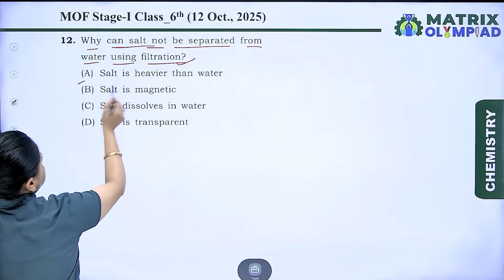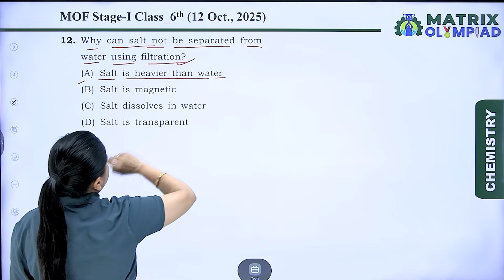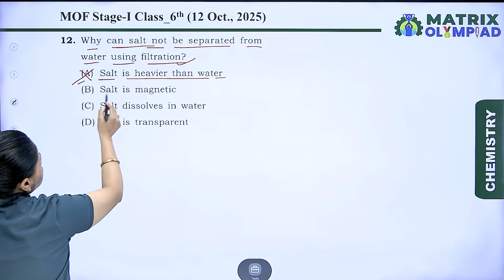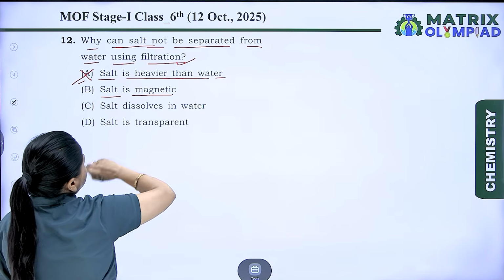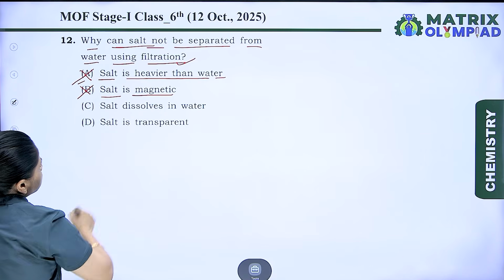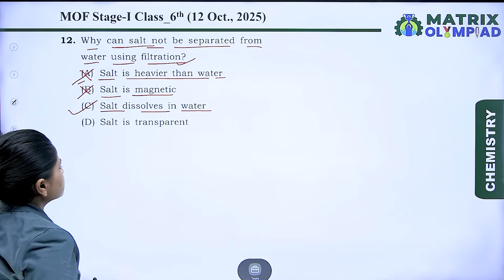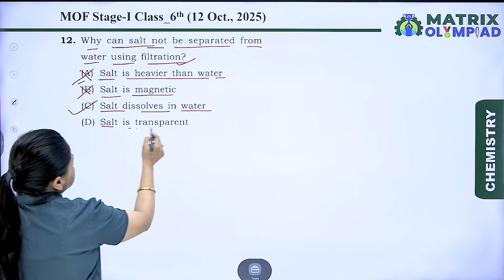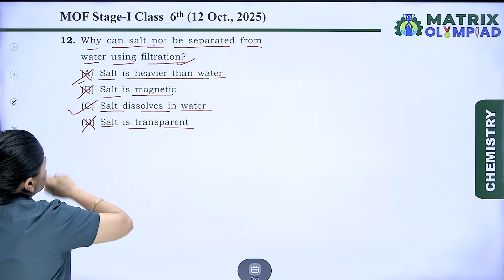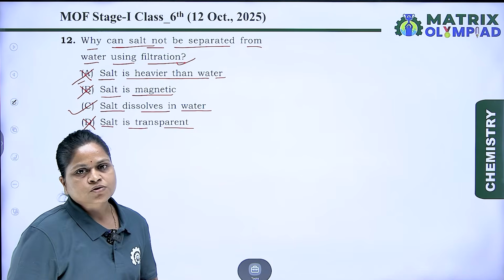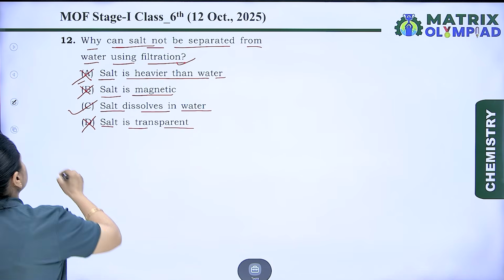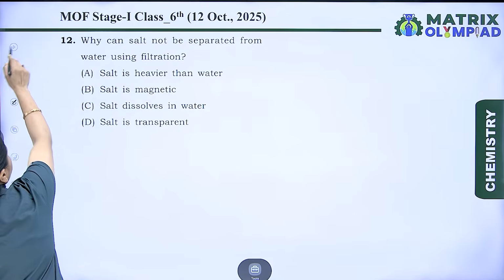Option A: salt is heavier than water. No, it is wrong. Salt is magnetic. No, it is also wrong. Salt dissolves in water. Yes, this is the correct answer. Salt is transparent. No, again it is wrong for the question. So the correct answer is option C. Let's take the next question.